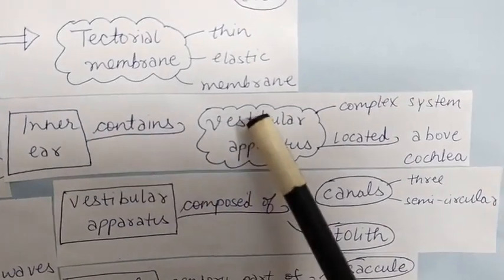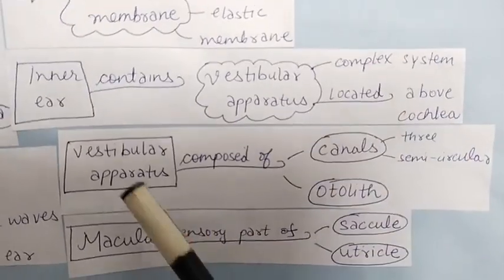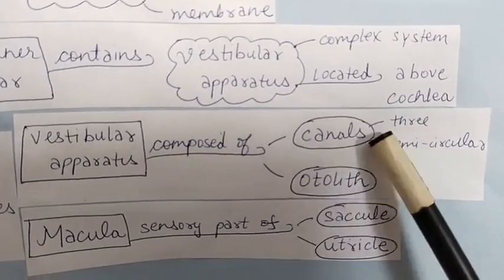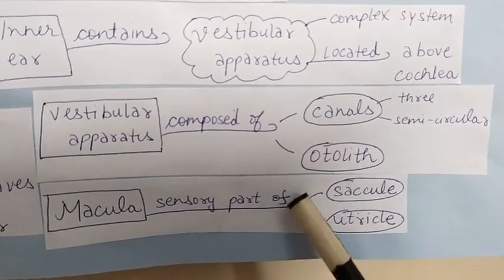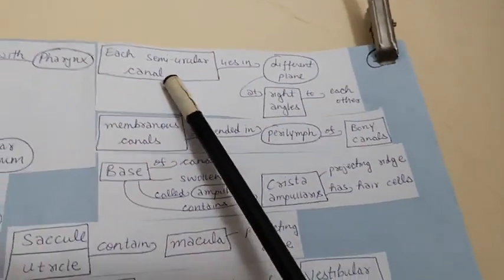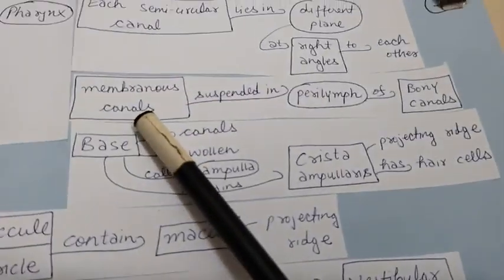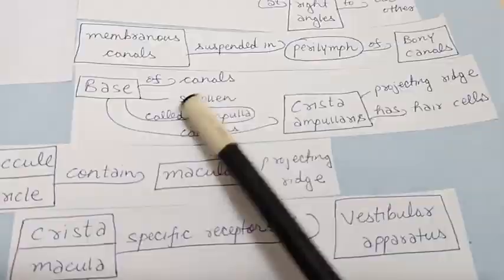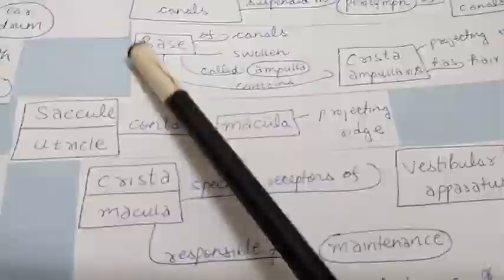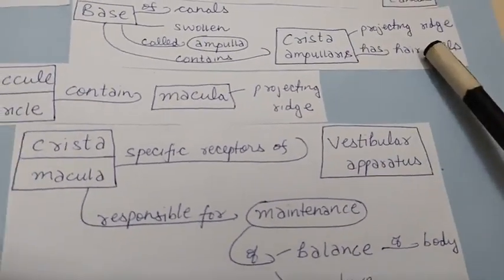Inner ear contains the vestibular apparatus. It's a complex system located above the cochlea. Vestibular apparatus is composed of three semicircular canals and the otolith organs. Macula is the sensory part of the saccule and utricle. Each semicircular canal lies in a different plane at right angles to each other. Membranous canals are suspended in perilymph of the bony canals. Base of the canals is swollen and is called the ampulla. This contains the crista ampullaris, a projecting edge that has hair cells.